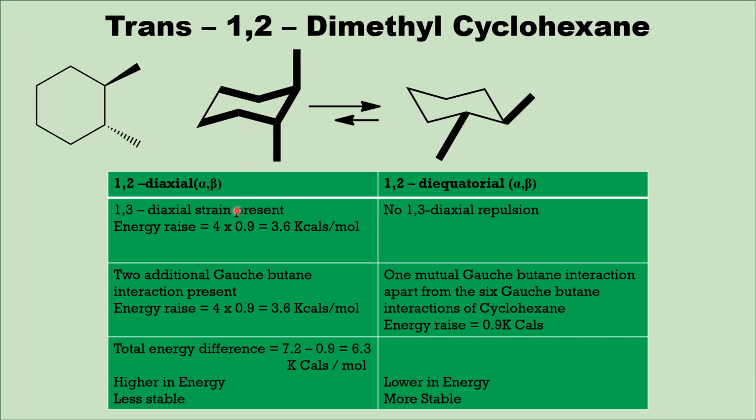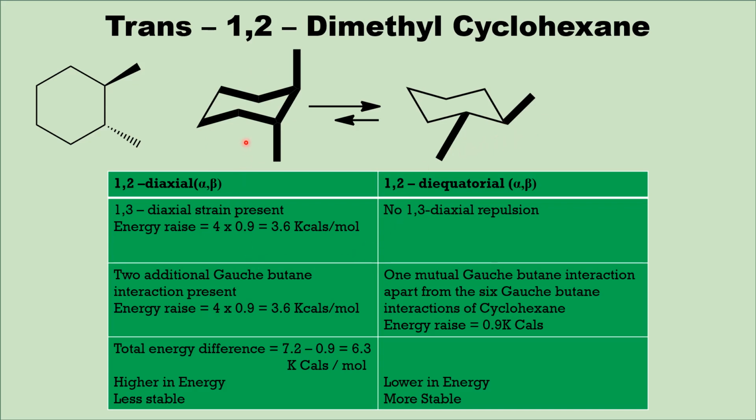Every diaxial repulsion raises the energy by 0.9 kilocalories. Therefore, the four diaxial repulsions raise the energy of the molecule by 3.6 kilocalories per mole. And all these four 1,3-diaxial repulsions are absent in the diequatorial conformer.